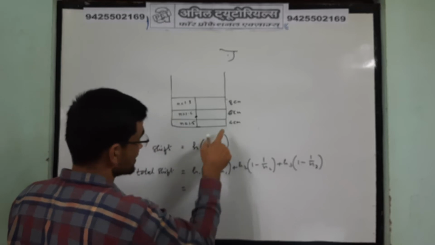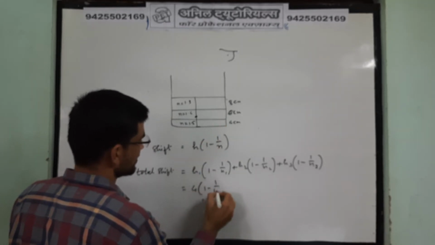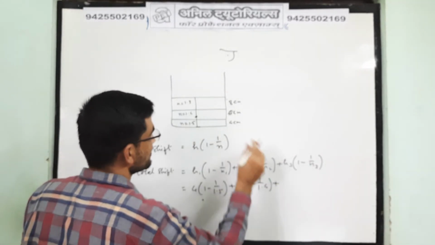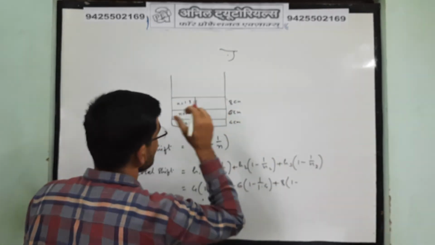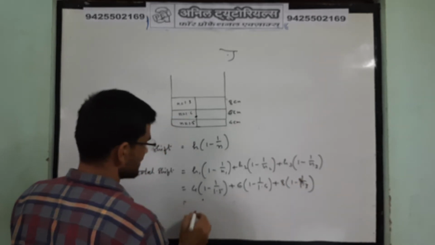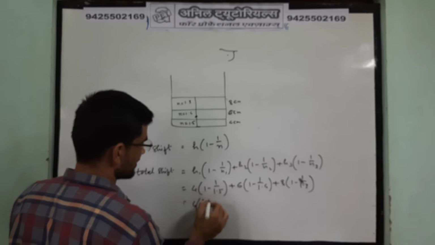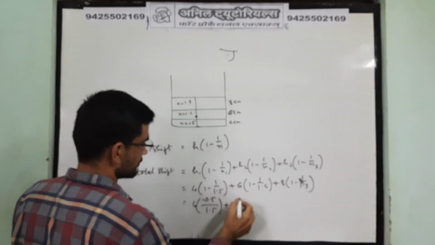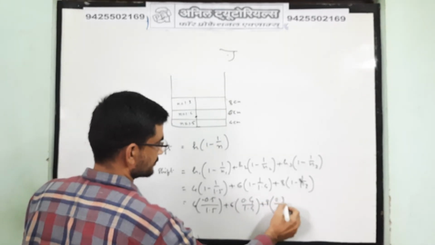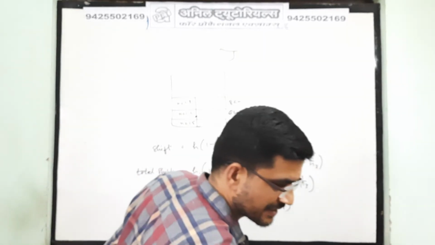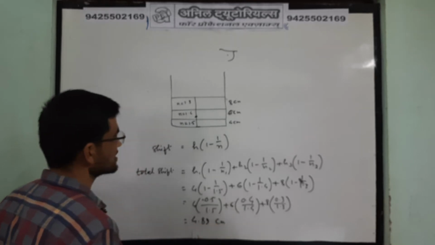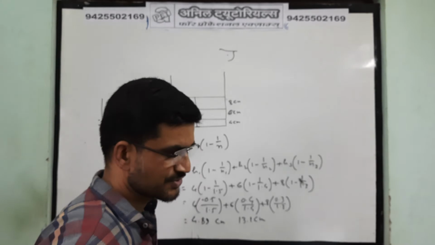When you put in the values, the first is 4 centimeter, 1 minus 1 by 1.5, the second is 6 centimeter, 1 minus 1 by 1.4, the third is 8 centimeter, 1 minus 1 by 1.3. Let's solve this part. On solving you will get 4.89 centimeter. So option A is correct.